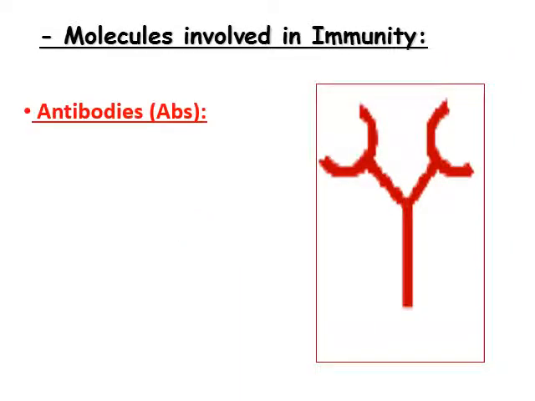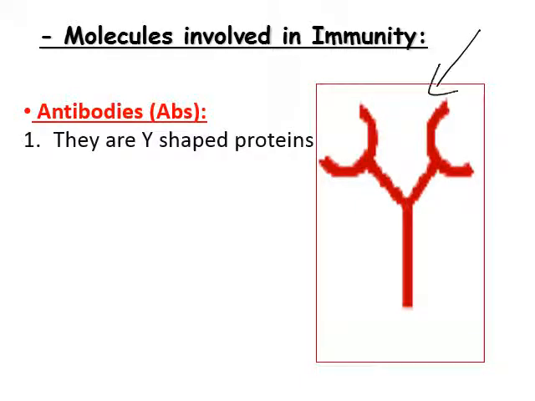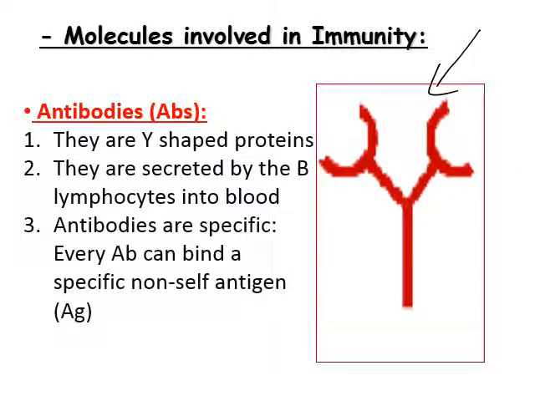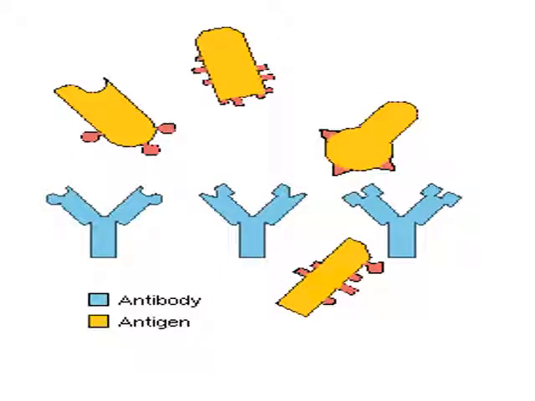Molecules involved in immunity, we have the antibodies. They are Y-shaped proteins. This is the figure of antibodies, Y-shaped proteins. They are secreted by the B lymphocytes into blood. Antibodies are specific. What is the meaning of this? Every antibody can bind a specific non-self antigen. This is antibody for antibody. Antibody 1, for example, has a round shape, it can bind this. This is triangular shape, it can bind this. This is rectangular, it can bind this. So every antibody binds to a specific antigen.